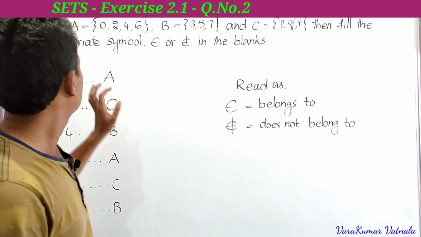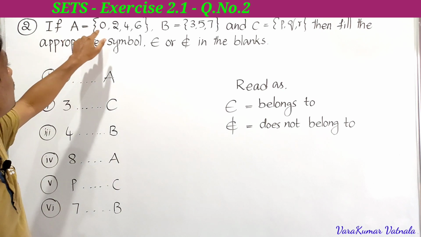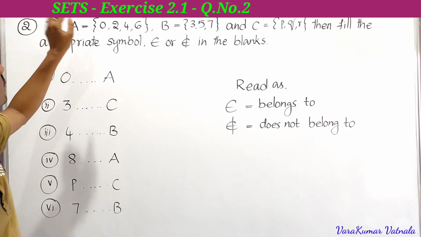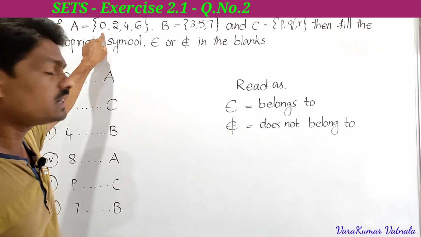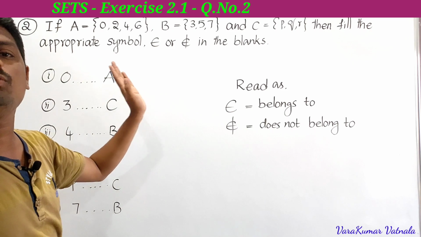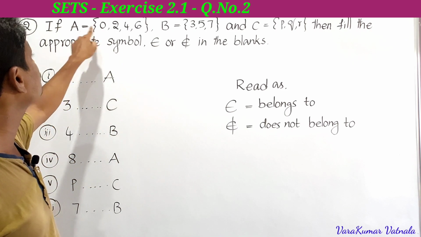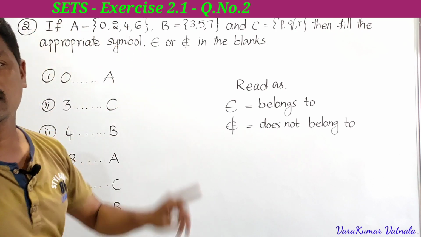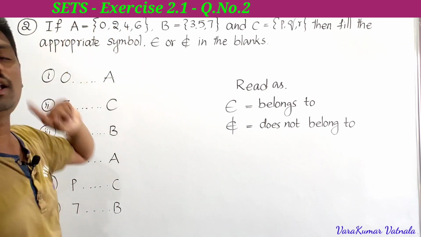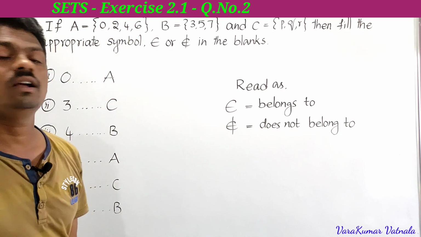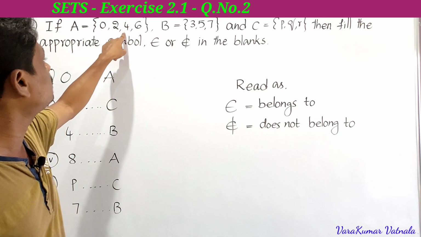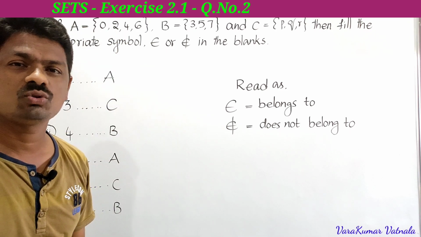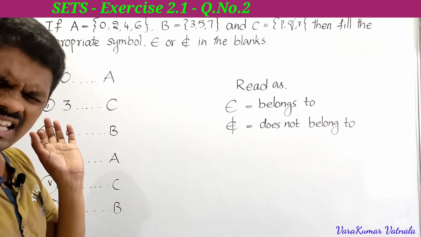So what does it mean? Suppose here, what are the elements of A? 0, 2, 4, 6. So we can say 0 is present in set A, 0 is there in the set A, we can say 0 belongs to set A. In the same way, 2 belongs to set A, 4 belongs to set A, 6 belongs to set A. Suppose here 3 is not there in the set A, 3 does not belong to set A. So that you have to understand, very easy.